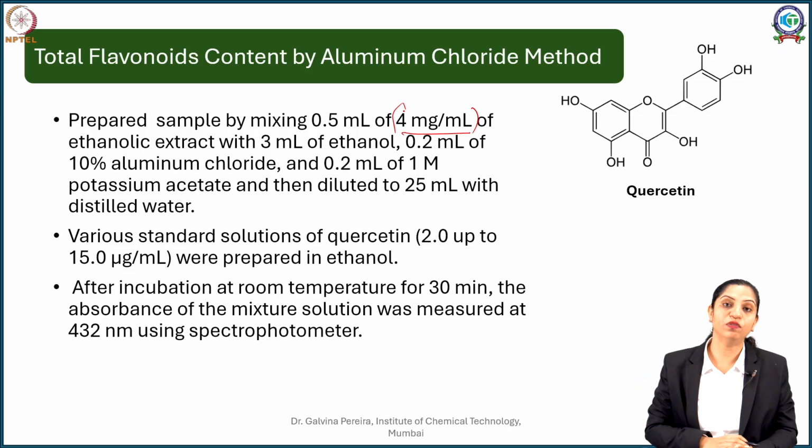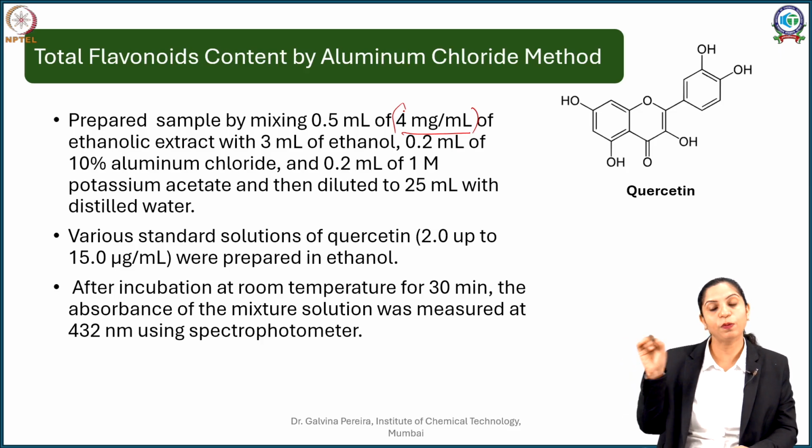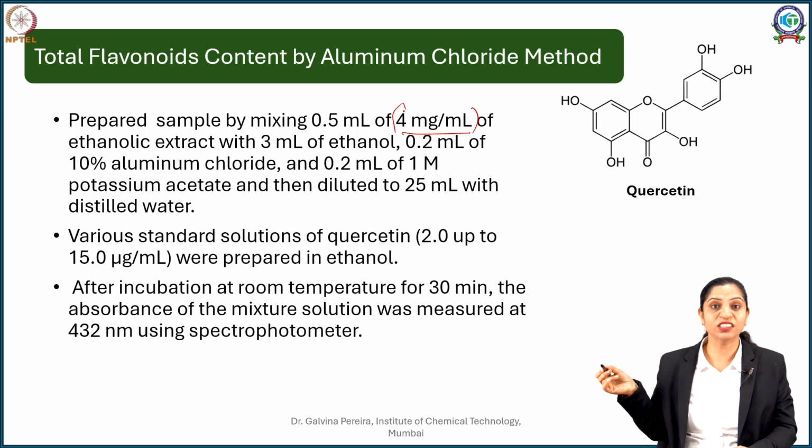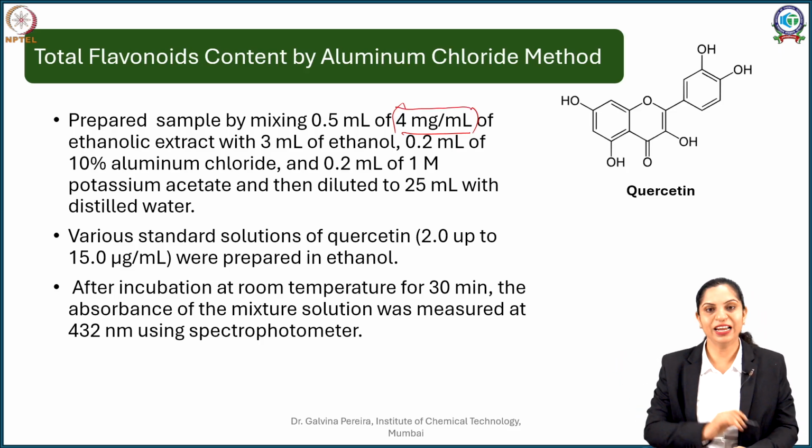you know that whenever you have to do quantification by UV, you have to have the reading less than 1 absorbance, and it is said that less than 1 absorbance perfectly aligns with the Beer-Lambert law, where absorbance is proportional to concentration. But when you move on to the higher side, that is absorbance value more than 1, the Beer-Lambert law deviation starts. So we don't want that to happen, and depending upon the drug, this value is optimized.